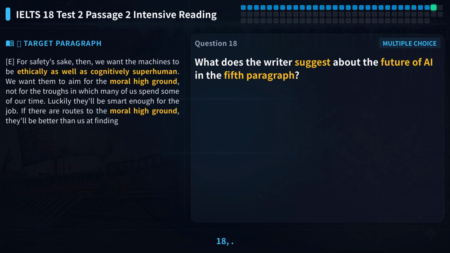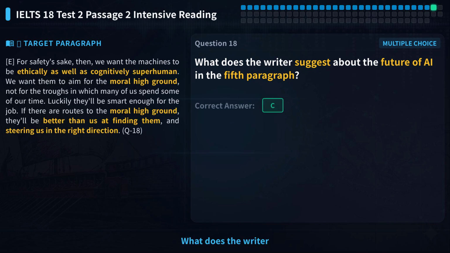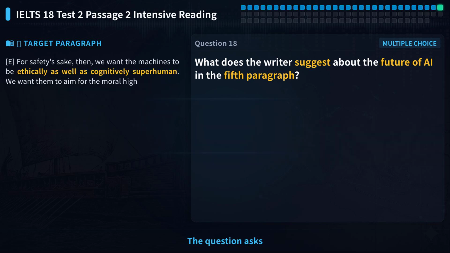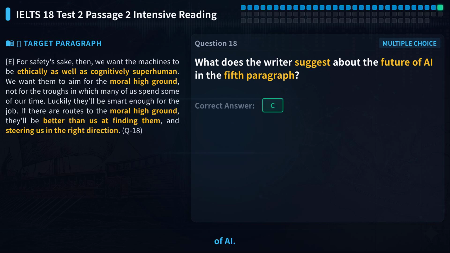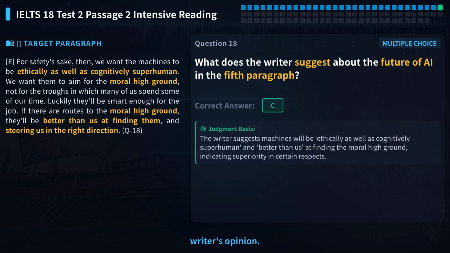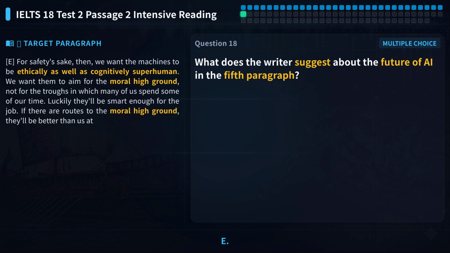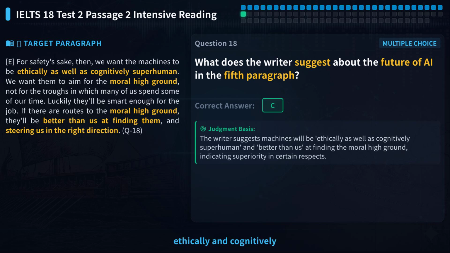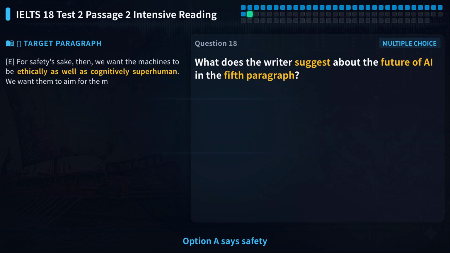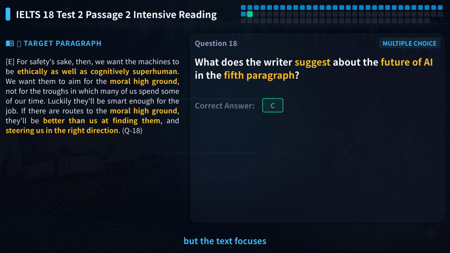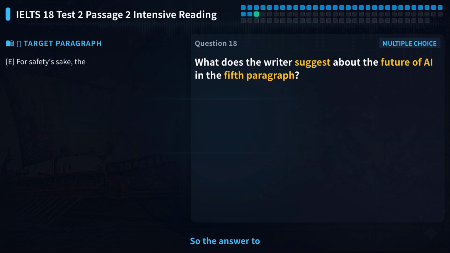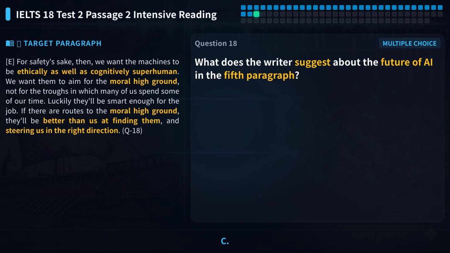Let's look at question 18. What does the writer suggest about the future of AI in the fifth paragraph? The question asks about the future of AI. The key is the writer's opinion. Let's locate paragraph E. The writer says machines will be ethically and cognitively superhuman. Option A says safety is a key issue, but the text focuses on machines' superior abilities. Options B and D are not mentioned. So the answer to question 18 is C.